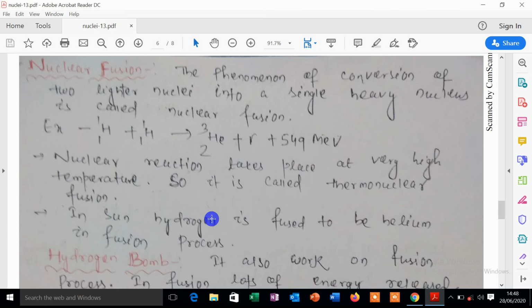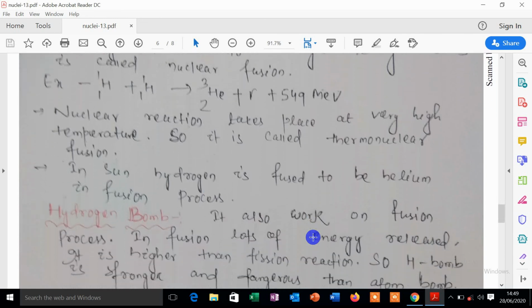And one example is that inside the sun the fusion reaction occurs. That means inside the sun the hydrogen is fused to become helium in the fusion process. The sun is a star, and the sun gets energy by this fusion reaction, but when this fuel ends, then the sun may die. So one short question will come: in the sun, in which process is the energy formed? The answer is in the fusion process, and that is also known as thermonuclear fusion, because a much larger amount of heat is produced there.